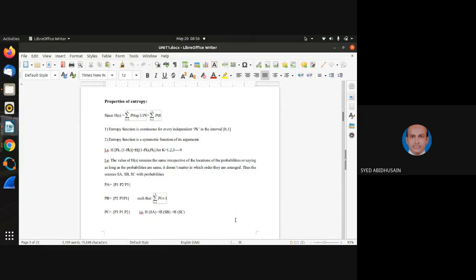function is a continuous function of its independent variable pk, where pk is the probability of occurrence, which lies in the range 0 to 1. The second property says that the entropy function is symmetric in nature.